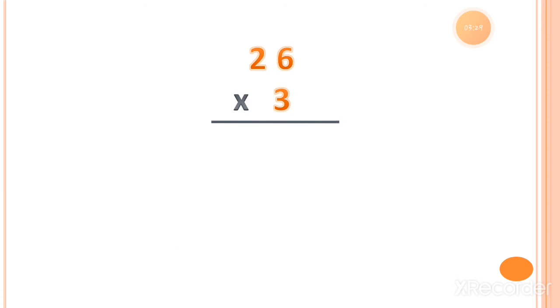Now let's do both the steps together. So here is 3 6s. So 3 6s is equal to 18. Write down under the ones column number 8, and number 1 will move as a carry forwarded number on the tens column. Now here is 3 2s. So 3 2s is equal to 6, and add one number which is carry forwarded into the 6. So 6 plus 1 is equal to 7. So the final answer is 78.